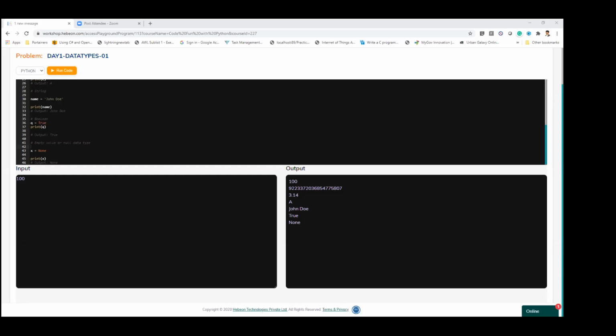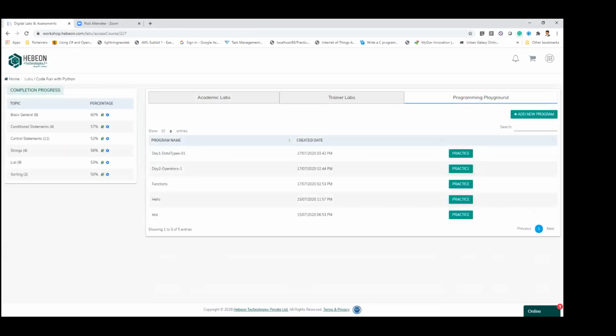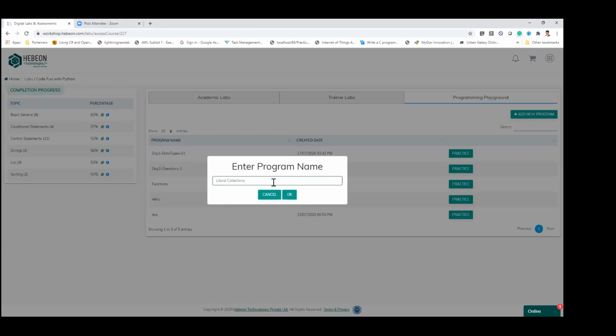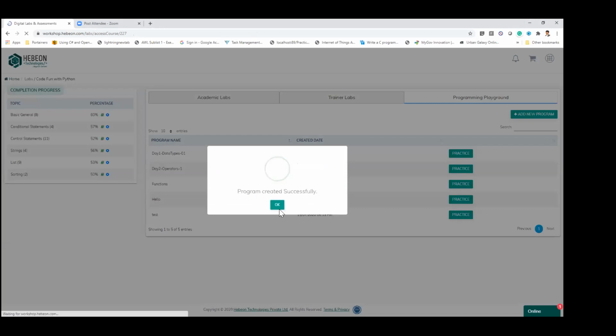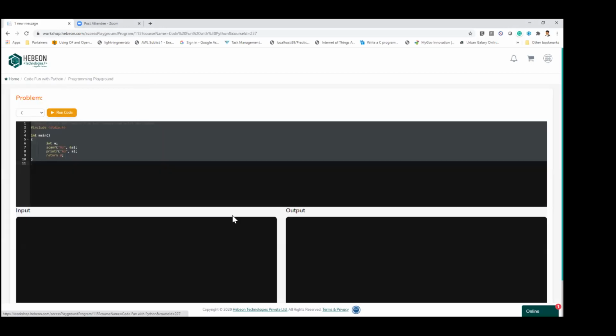So simply, as I said, I want to create as many programs as possible here, so that it will become my library, right? So I go here and save this program. Try to maintain the label so that you can revise and it will be there for you to work out. So when you create that, go back and then practice. I can copy the code from here.